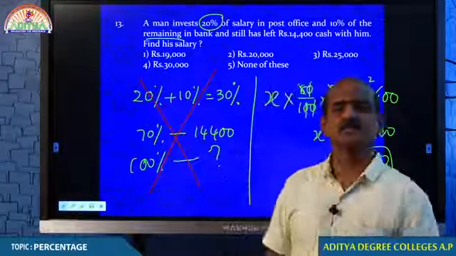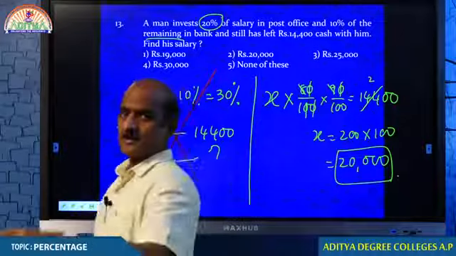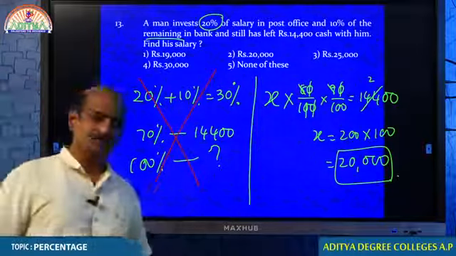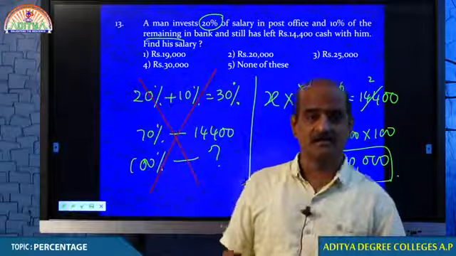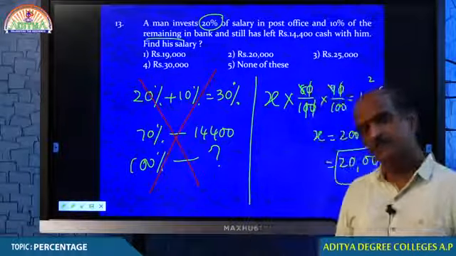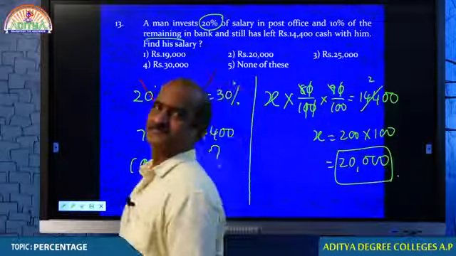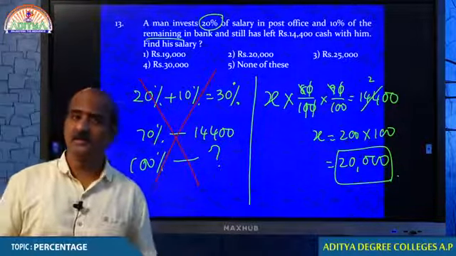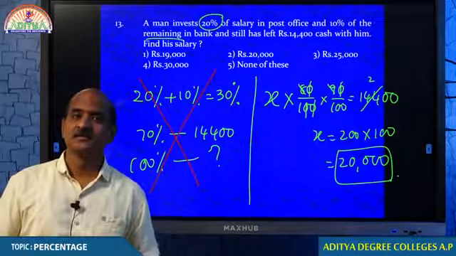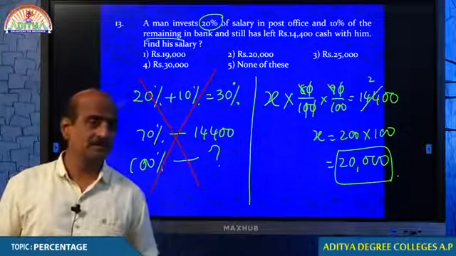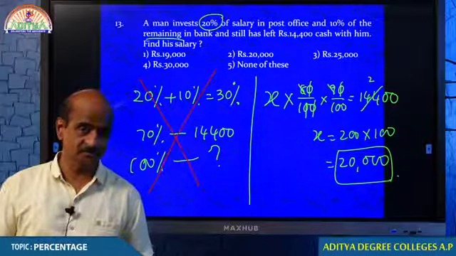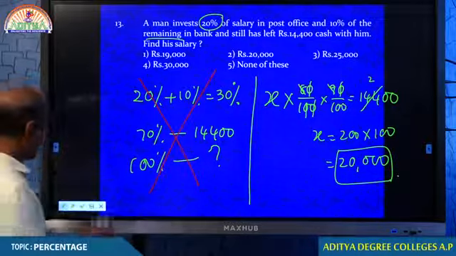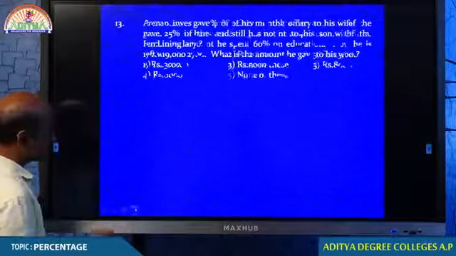The complication in this question is 10% of the remaining. If the concept of remaining is not there, we would have straight away added 20% and 10%, but it is 10% of the remaining. You will be able to understand the logic if you are fully concentrating, my dear students. You must fully focus on what we are discussing. This is a matter of skill. Okay, come on, maybe next question, I think you may be able to handle this one.